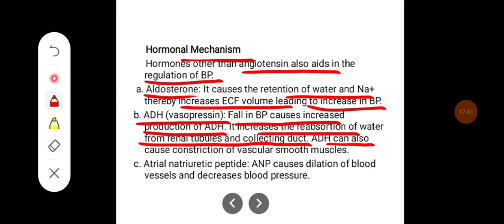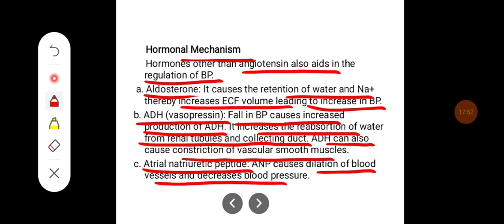The ADH can also cause constriction of vascular smooth muscles. Atrial natriuretic peptide, that is ANP, also causes dilatation of the blood vessels, and they tend to decrease the blood pressure.